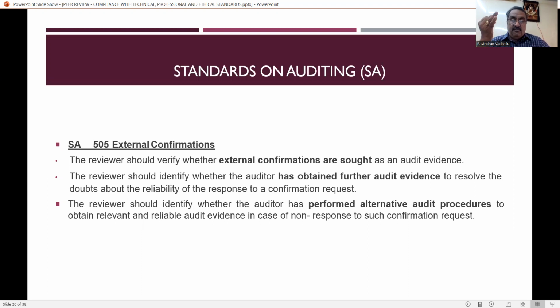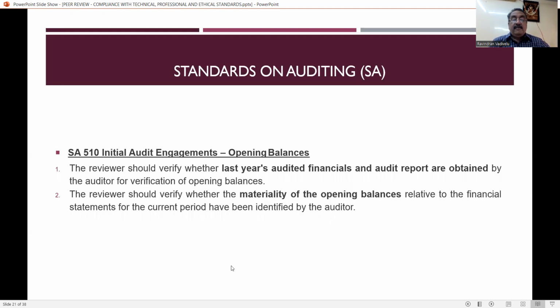The auditor may call for other audit evidence, for further details. And if the further details have not been obtained by the auditor, whether the auditor has performed alternative audit procedures to get the information or not. Everything has to be reviewed by the reviewer. That is SA 505. Now SA 510, initial audit engagements.